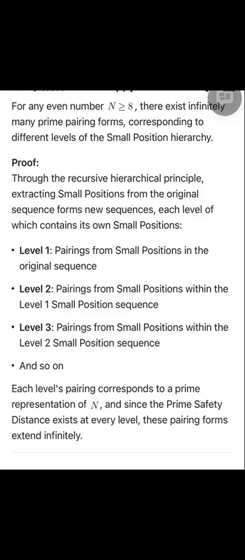pairing mechanism. 3. Recursive hierarchical structure, revealing the infinite nesting property of prime distribution, explaining why each even number has multiple prime representations. This theory not only resolves Goldbach's conjecture, but also provides a new perspective on understanding prime distribution. Primes are not randomly distributed points, but follow specific structural patterns. Future research could explore connections between this structure and other number theory problems, such as the twin prime conjecture.